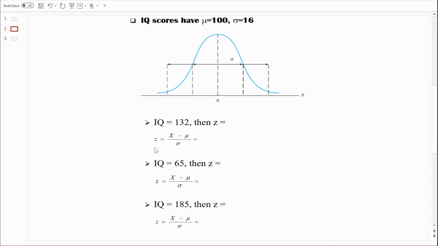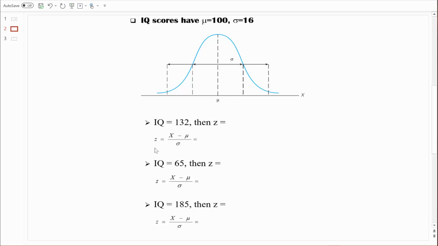Look at 132. 132 is clearly above the mean, so we know that we're going to find a positive z-score. Furthermore, 132 is a pretty high IQ score, so we should find a z-score that's relatively large. And z-scores get large real fast. A z-score of like 2 and above is starting to get pretty large, because remember, within 2 standard deviations, 95% of all scores fall. Once we find z-scores above 2, we're talking about some of those rare scores that are way out there on the tails of the distribution.